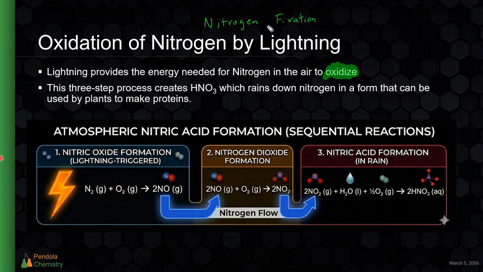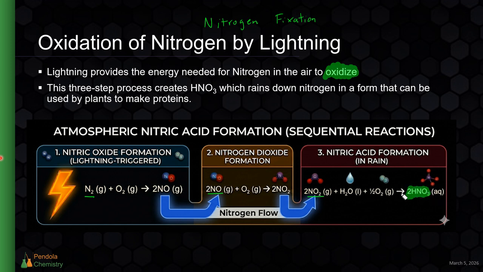One is in bacteria on the ground, but we're not going to discuss that because that's a biology discussion. But chemically, non-biologically, it happens through this reaction, with nitrogen being oxidized when lightning strikes into nitrogen monoxide, which is then further oxidized into nitrogen dioxide, which eventually creates, after reacting with water from rain, nitric acid.